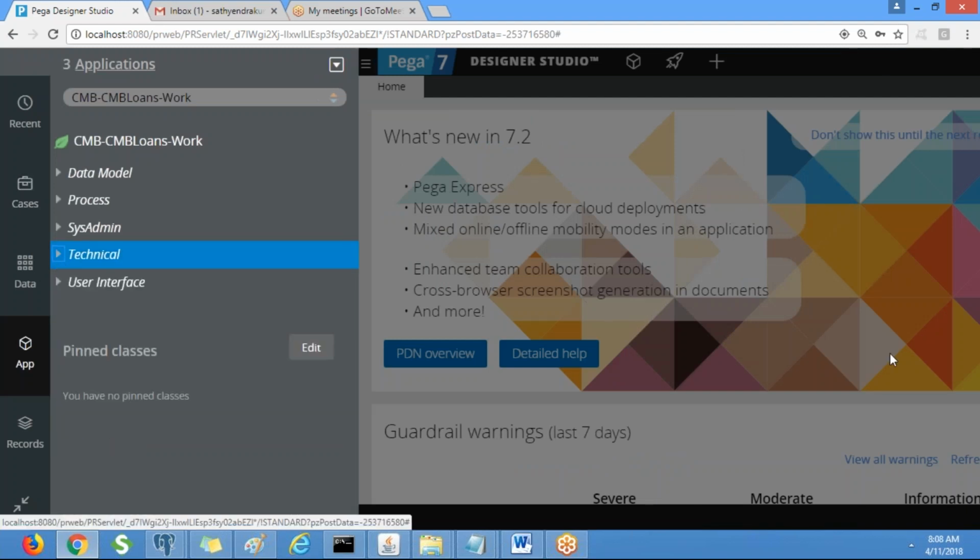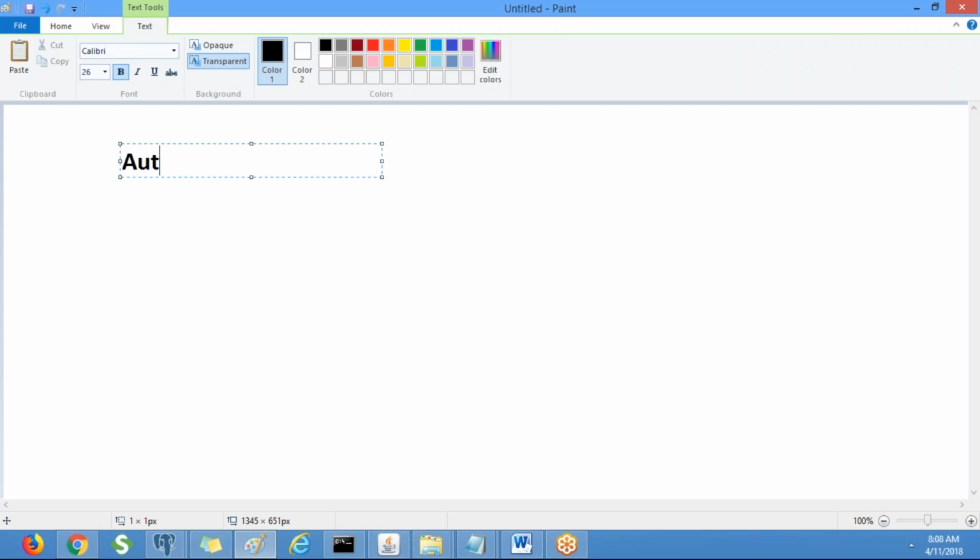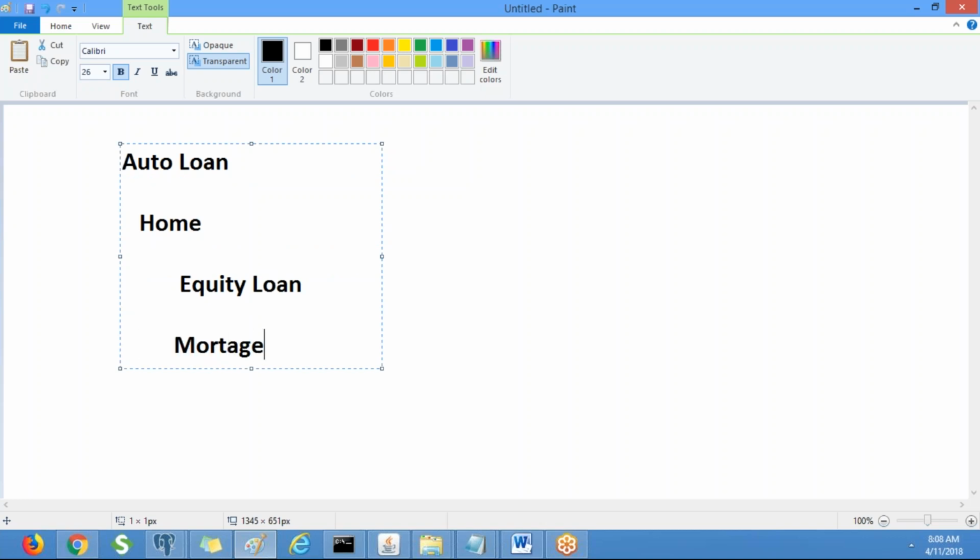So what are the things we discussed so far? These are very basics. As part of our application we will be creating different work types. Those are called loan types. Auto loan is one work type. Then home loan, and under home loan we have equity loan and mortgage loan. So equity and mortgage come under home loan.